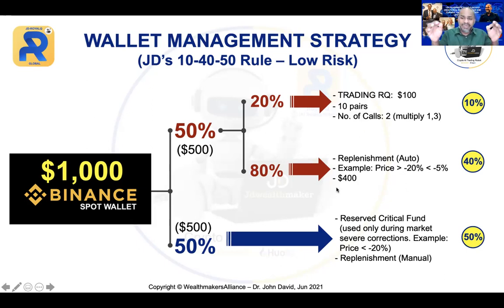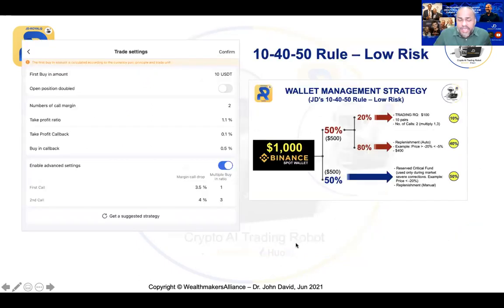Let me show you practically how these things actually work. So now, if you get to this slide, you see that this is the trade setting. The trade setting is over here. And in this trade setting, please watch, this is so important. If you're going to start to set your trade, this is the most important thing. This is the only thing that you need to do, because you need to instruct the robot what your parameters to trade are, and then the robot will follow. The quantitative here has a lot to do with mathematics. We are giving a mathematics order to the robot on how to trade.